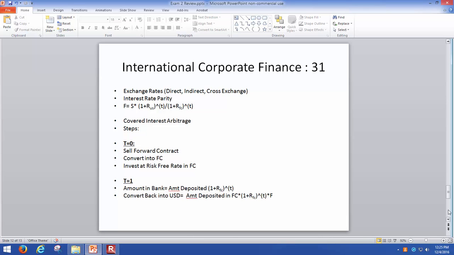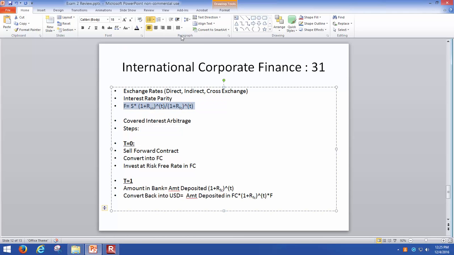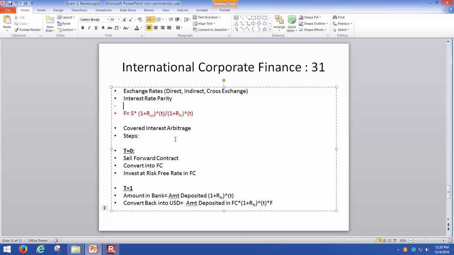Okay. The last chapter we talked about in the last class was on international corporate finance. We spent, I think, 2 classes on that. So it's going to be an important chapter as far as the exam is concerned. And what are the main things we talked about?